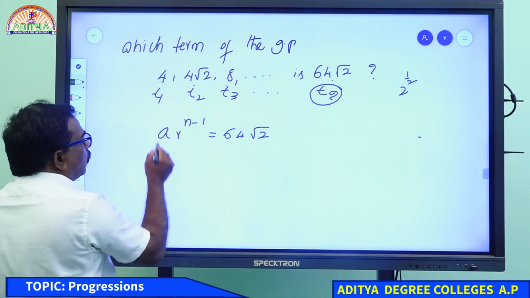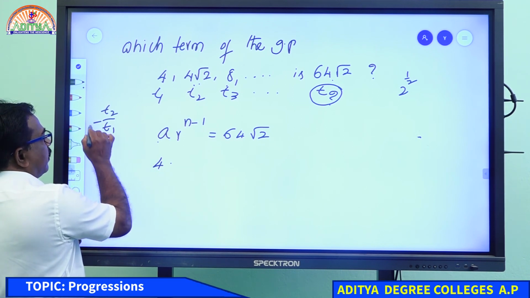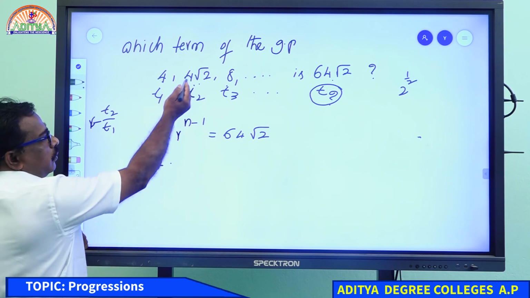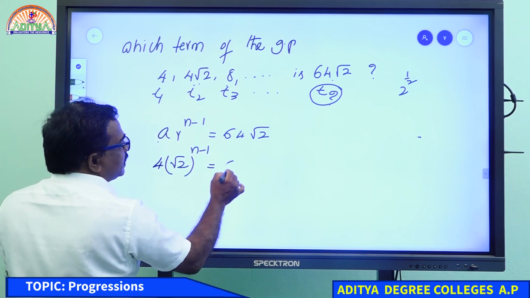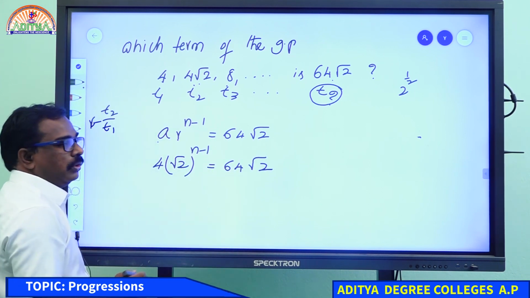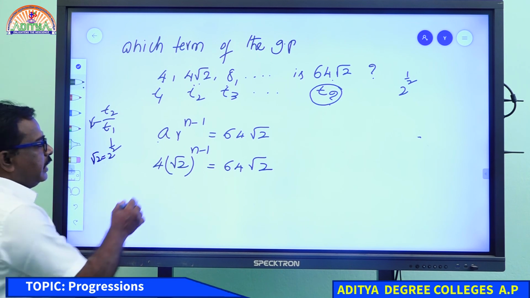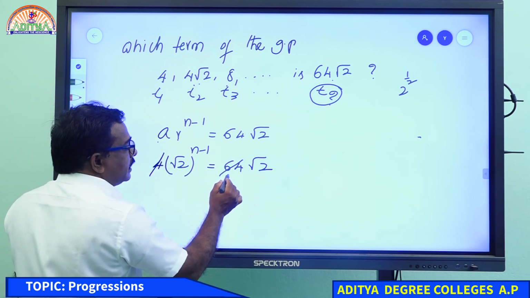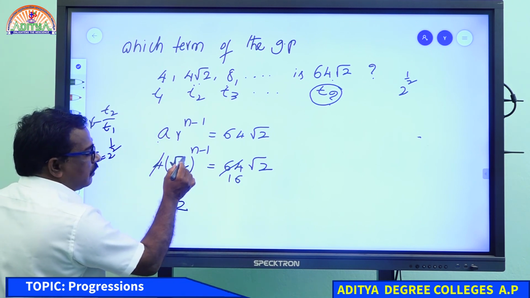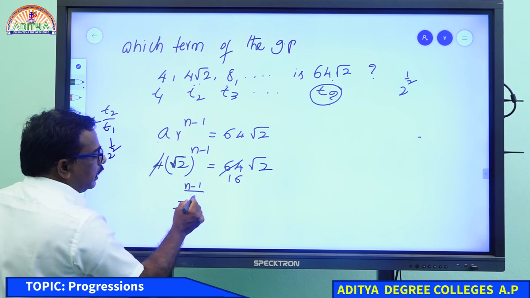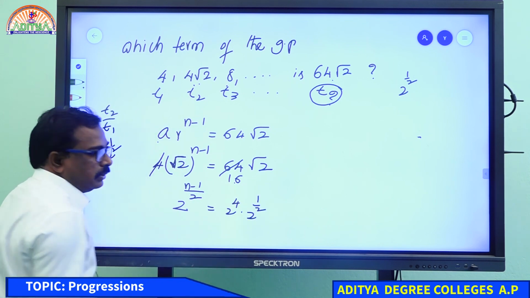We know A as 4. We know R means term 2 by term 1, that is R. So 4 will be cancelled. Root 2 is R. Root 2 power n minus 1 equal to 64 root 2. Root 2 means we can write as 2 power half. Here 4 will be cancelled, 4 sixteens, 16. So 2 power n minus 1 by 2 equal to 2 power 4 into 2 power half. Is it clear for everyone?